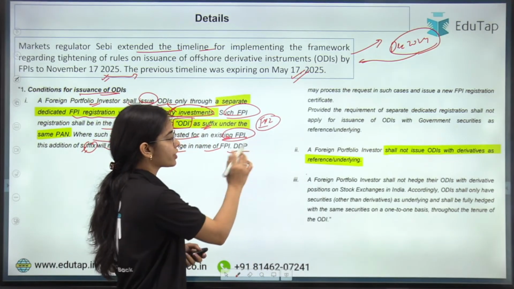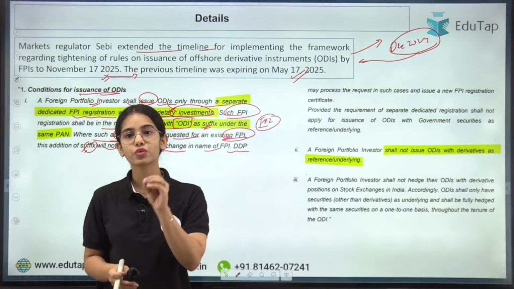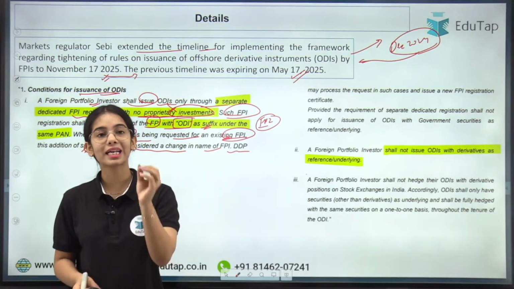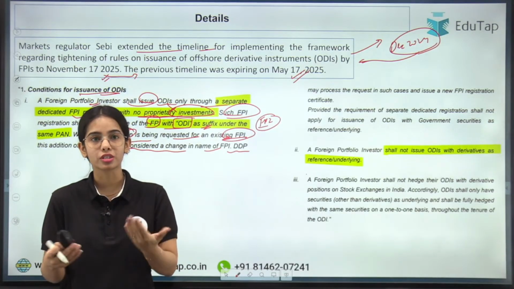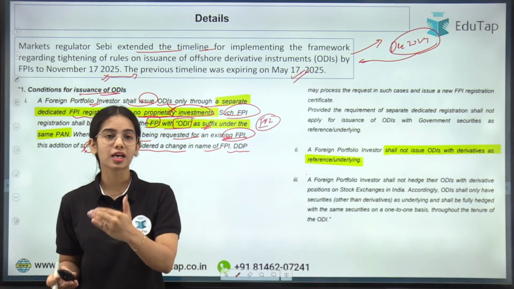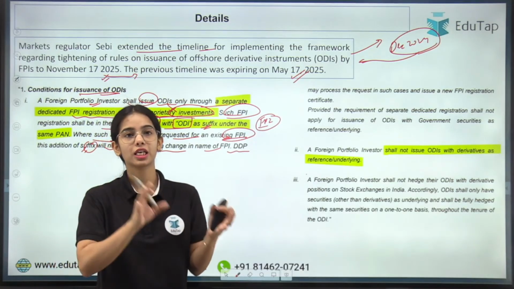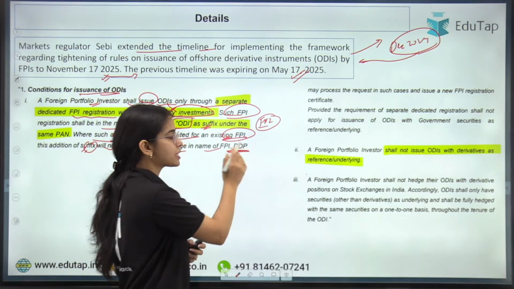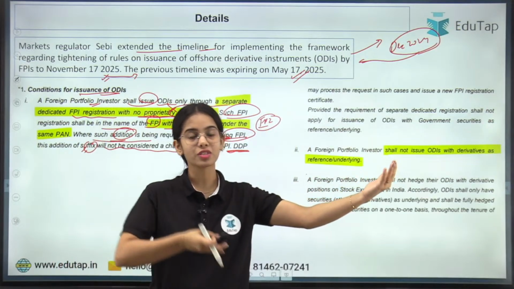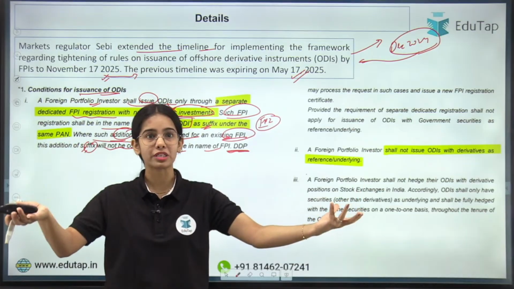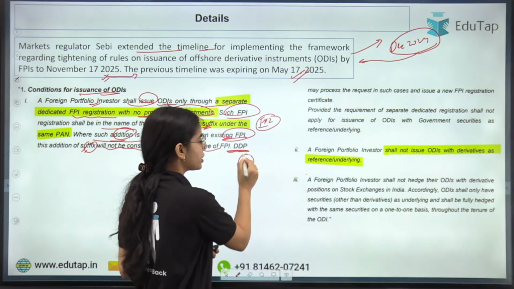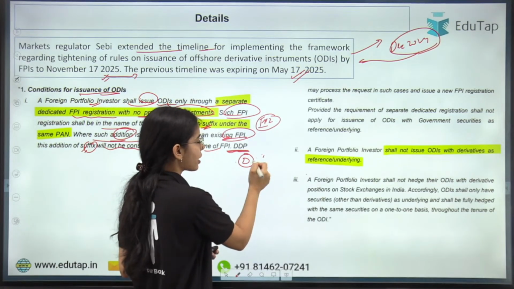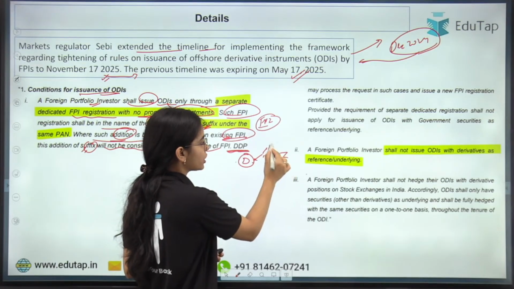Now, designated depository participants. How many depositories do we have in India? We have two depositories, NSDL and CDSL. They are the depositories that keep our shares and our debt instruments in demat form. Designated depository participants are the intermediaries that connect the depositories with the investors. So the depositories that keep the instruments in demat form are connected with the investors through the depository participants.